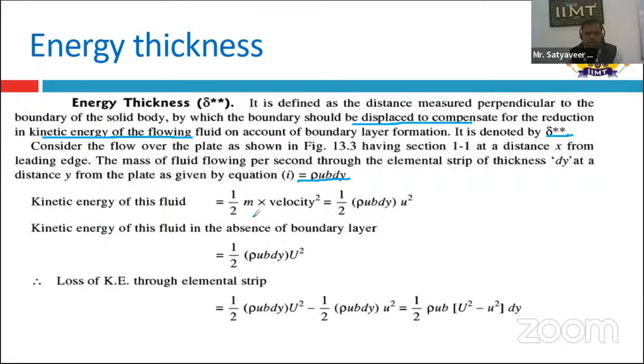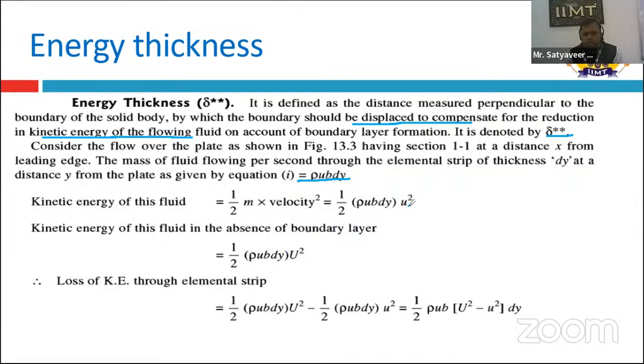Kinetic energy is nothing but the energy possessed by the body due to its motion, and the formula is half m v square. Putting the mass as rho u b dy and the velocity as u, we get u square. Now we calculate the kinetic energy of the fluid particle in the absence of the boundary layer.